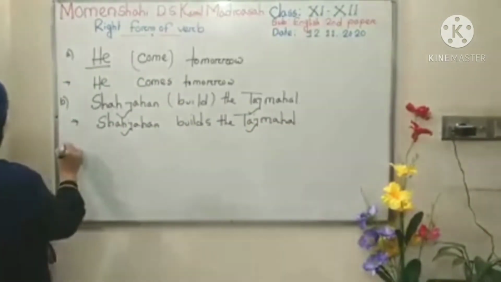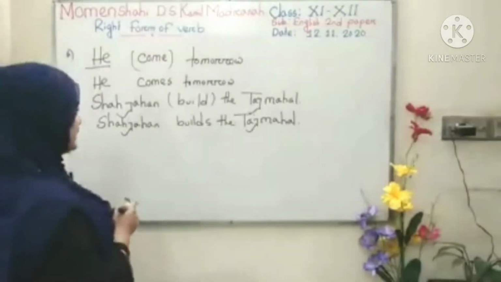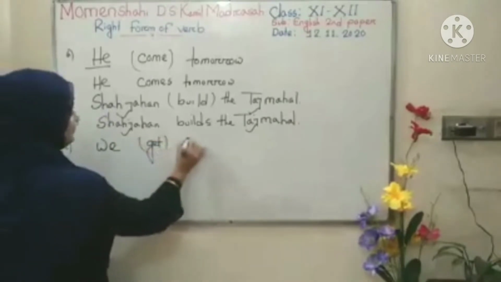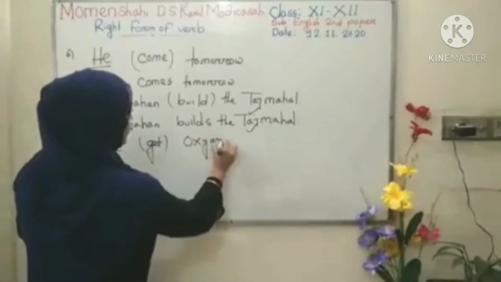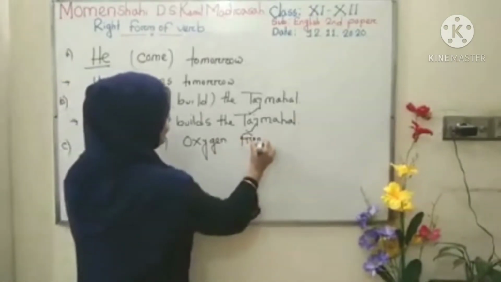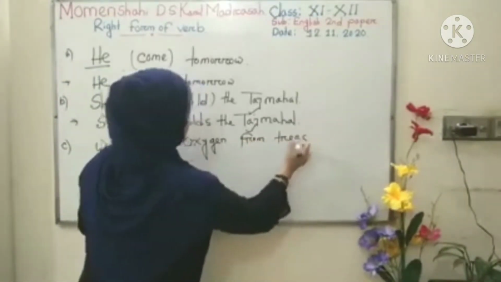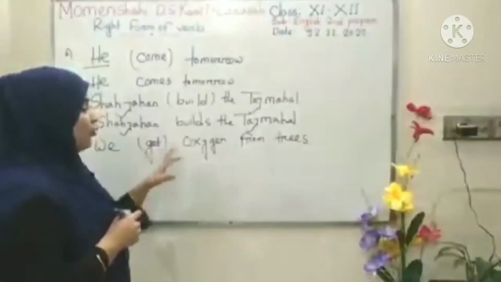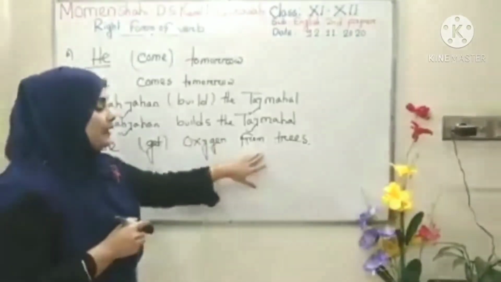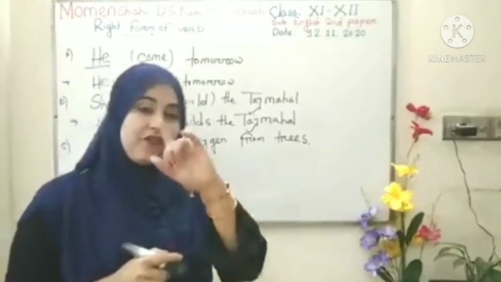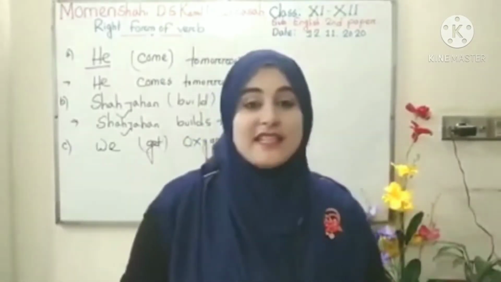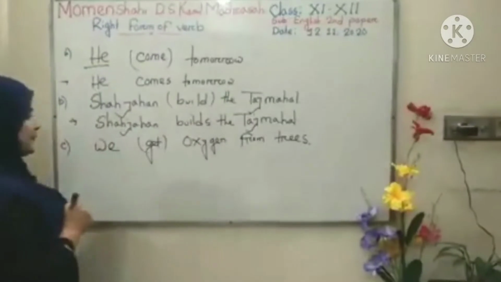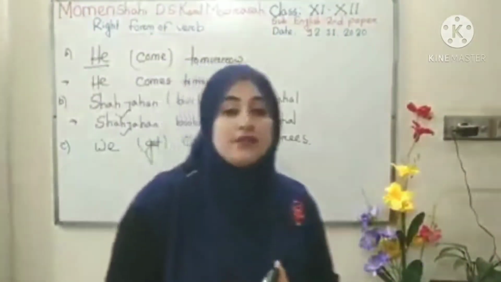Then another sentence I am writing: We get oxygen from trees. Look, what can we get from this sentence? That is universal truth. As it is universal, you have to shape it in present indefinite.